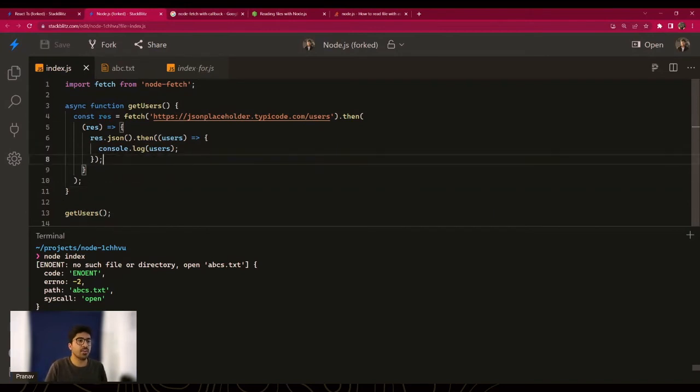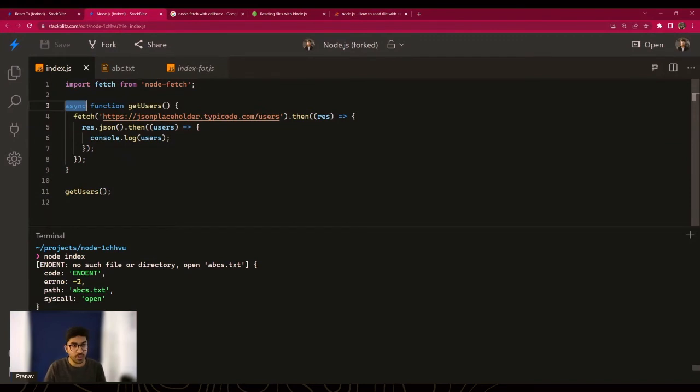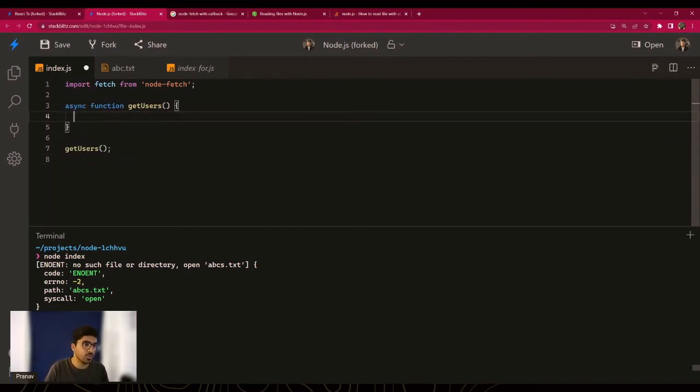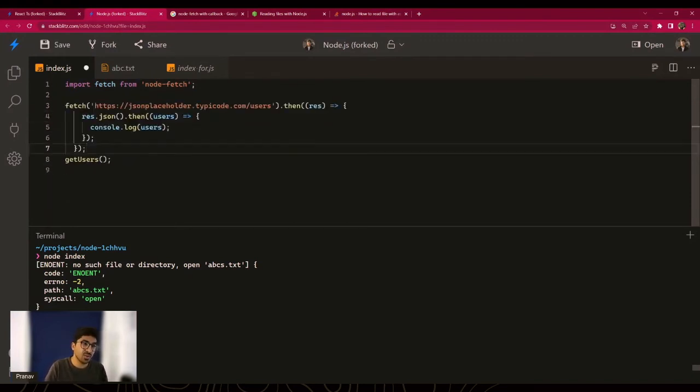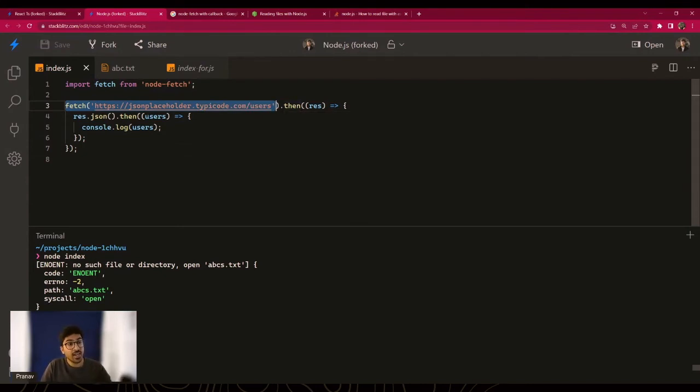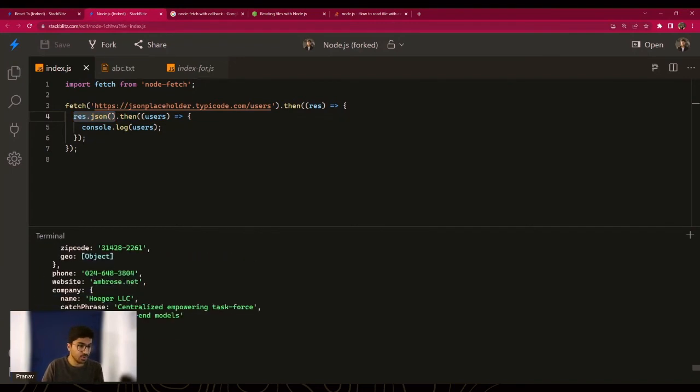So what we are doing over here is that we first try to fetch something, and after we do fetch it, I can actually remove this from the async function because I'm no longer using async await. So I could simply write this. I'm using the fetch API, and then I'm writing .then. So when it is successful, after that I'm going inside it. I'm transforming the response into JSON and finally printing it out, right? So there you go. It still works.